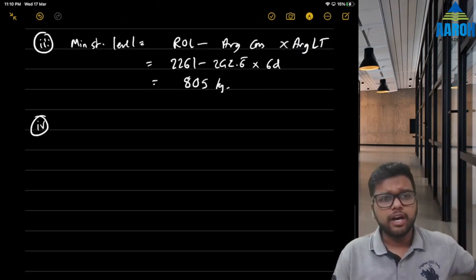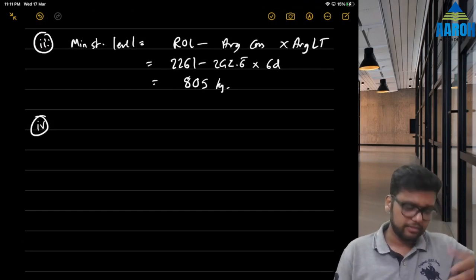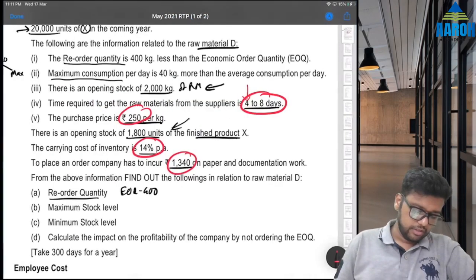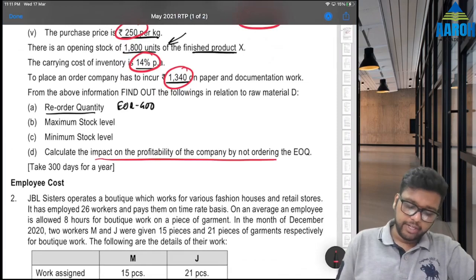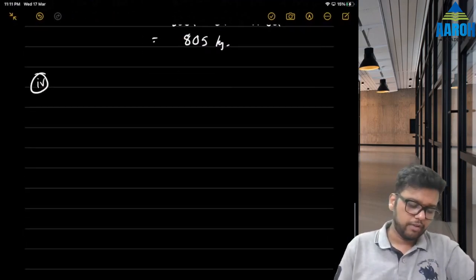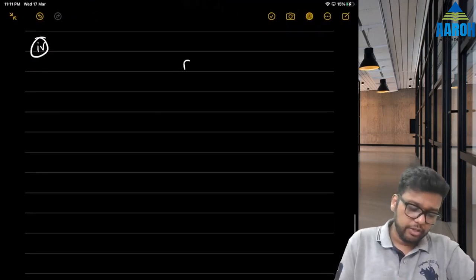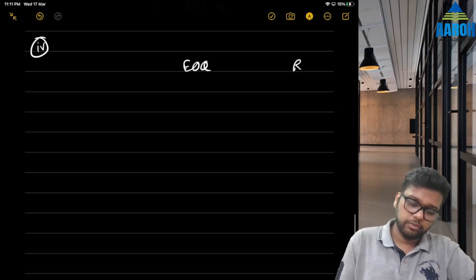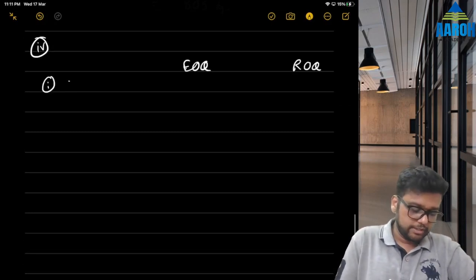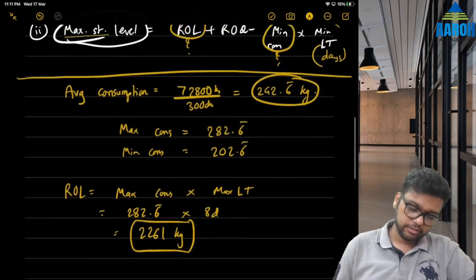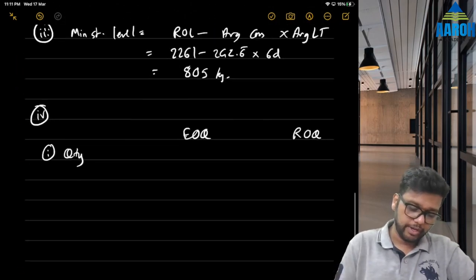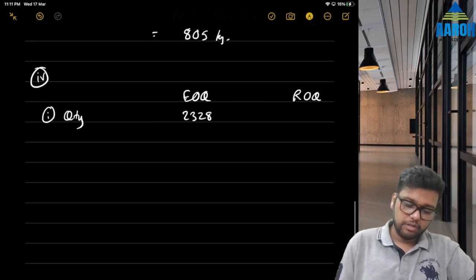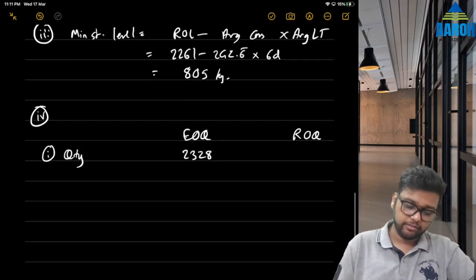Fourth part now, our answer will match with theirs because that has nothing to do with ROL. Calculate impact on profitability by not ordering at EOQ. Always present this in table format. EOQ, ROQ. What is their quantity? EOQ was 2328. But ROQ is only 1928. Okay.